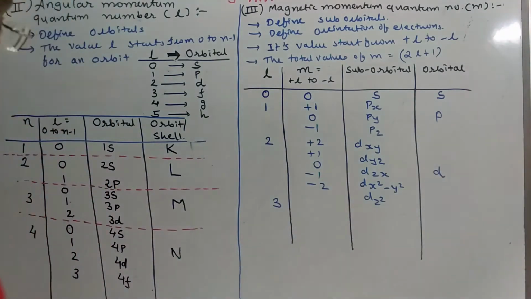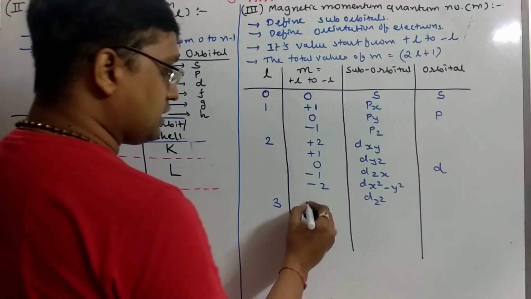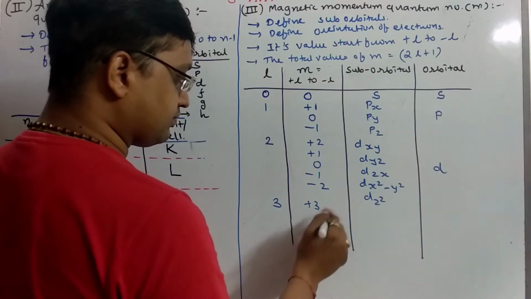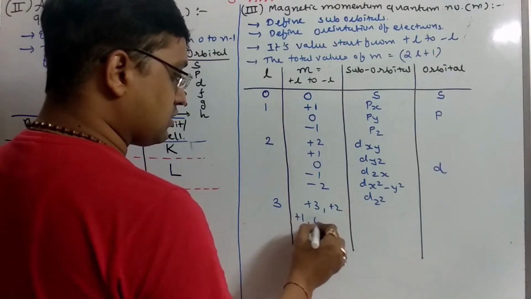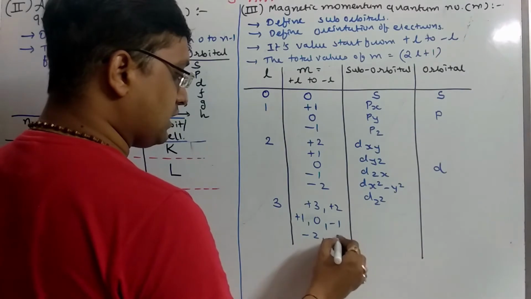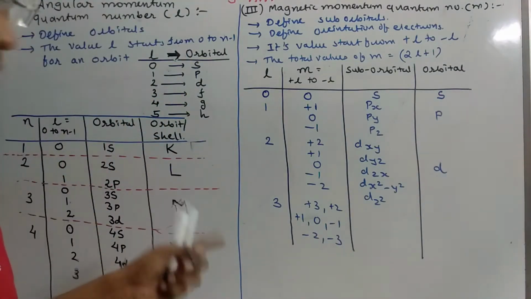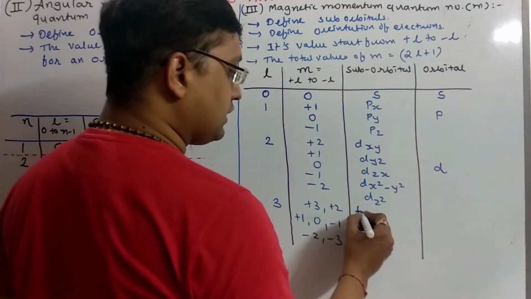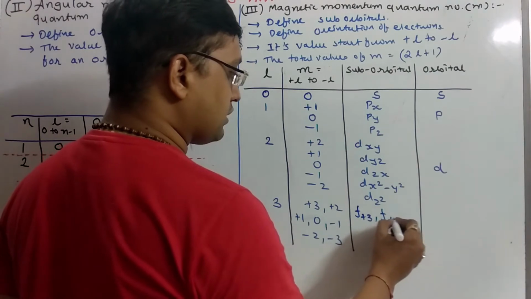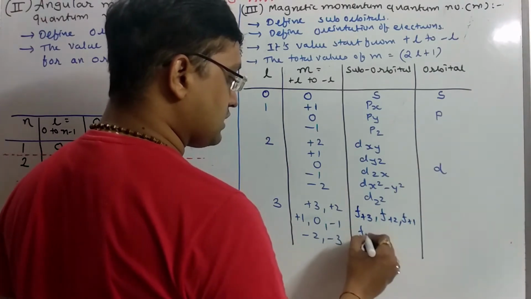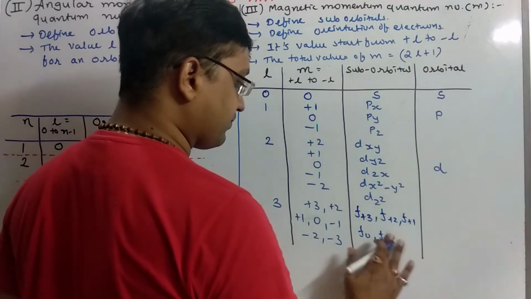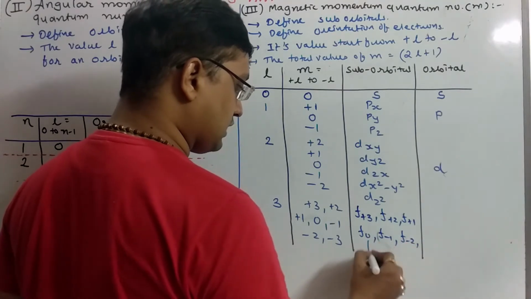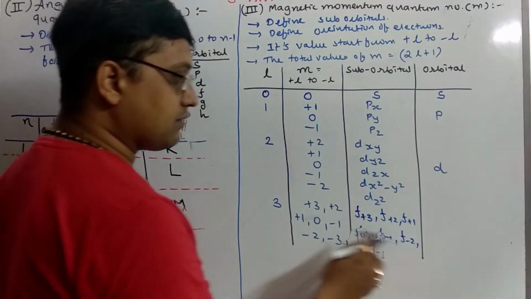For L equal to 3, then plus 3 to minus 3, so the possibilities are plus 3, plus 2, plus 1, 0, minus 1, minus 2 and minus 3. Till today, these orbitals are unknown, their names are not derived yet. So we denote them as f plus 3, f plus 2, f plus 1, f 0, f minus 1, f minus 2, f minus 3. That means a total of 7 suborbitals are possible.